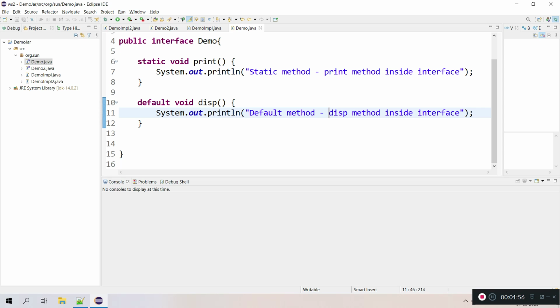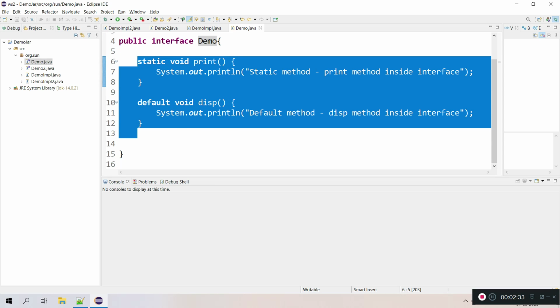Let's say you have 100 classes implementing the demo interface, and if you introduce a new private method, that is not going to impact all 100 implemented classes, because its scope is within the interface. Whatever method I write inside the interface, I can reuse for the static methods and default methods.